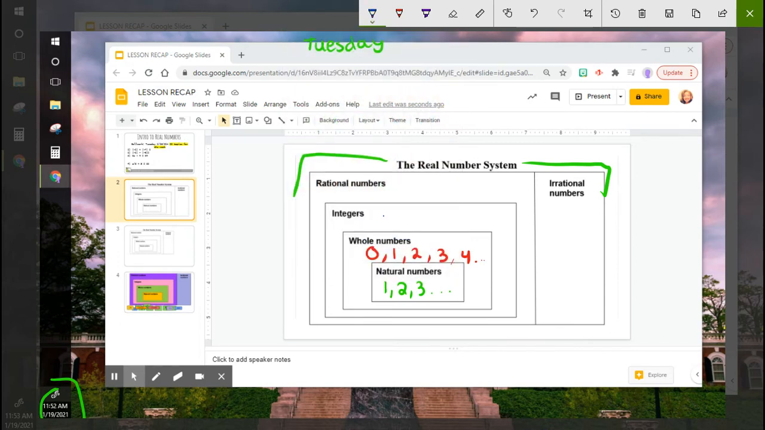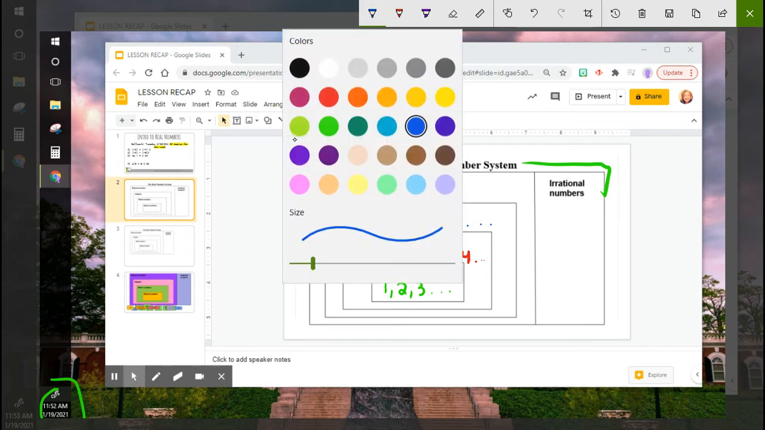Integers include all whole numbers, all natural numbers, and they also include the negative whole numbers, the other direction. So if something is negative, it can't be a whole number and it can't be a natural number, because negatives don't include there. But if I say 0, 0 could be an integer or a whole number, but you would put it in whole numbers just because that's the smallest box it would fit in.